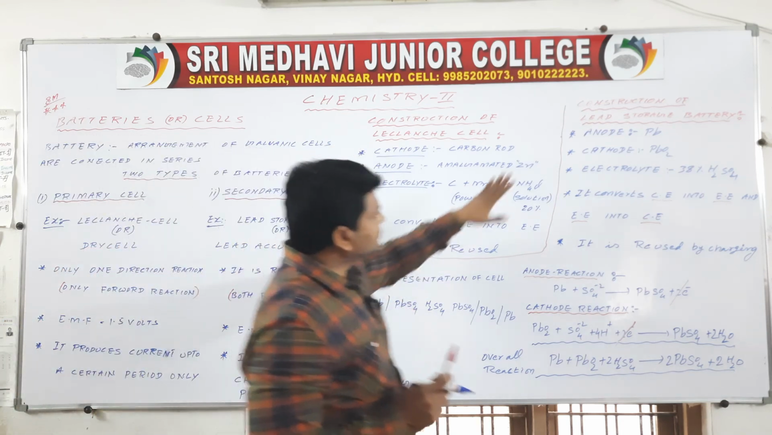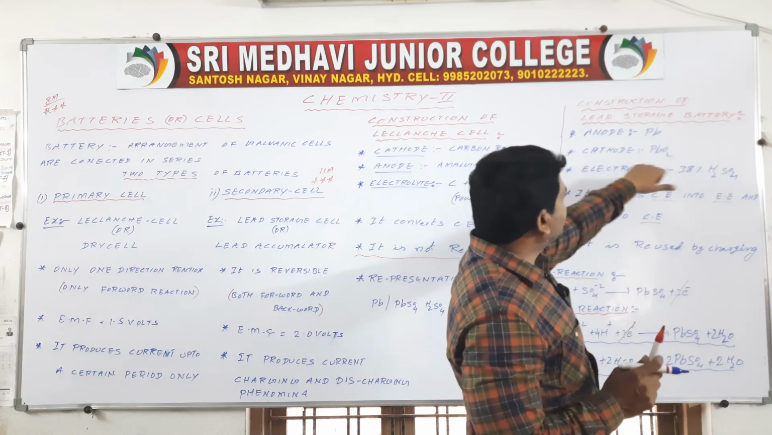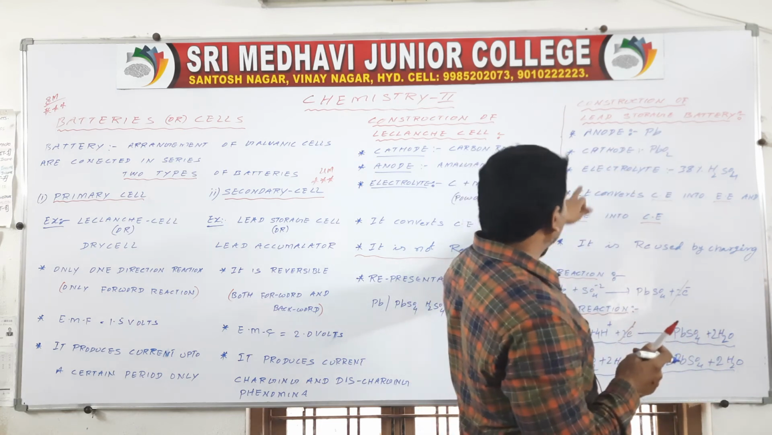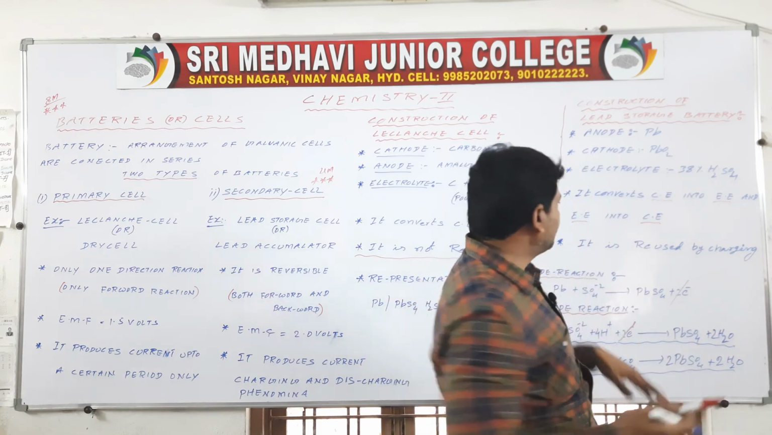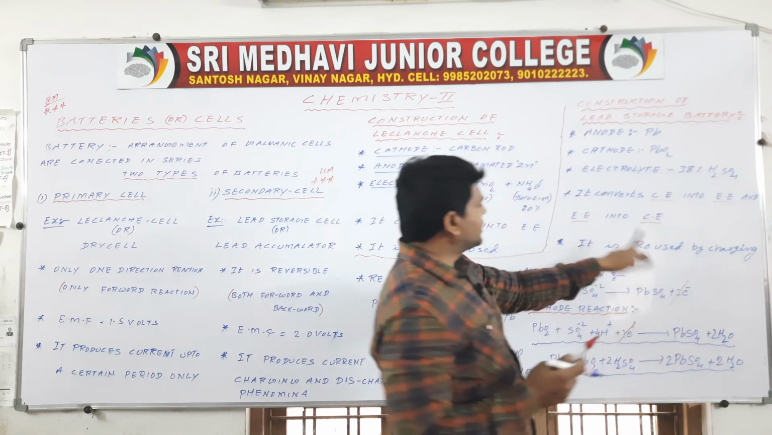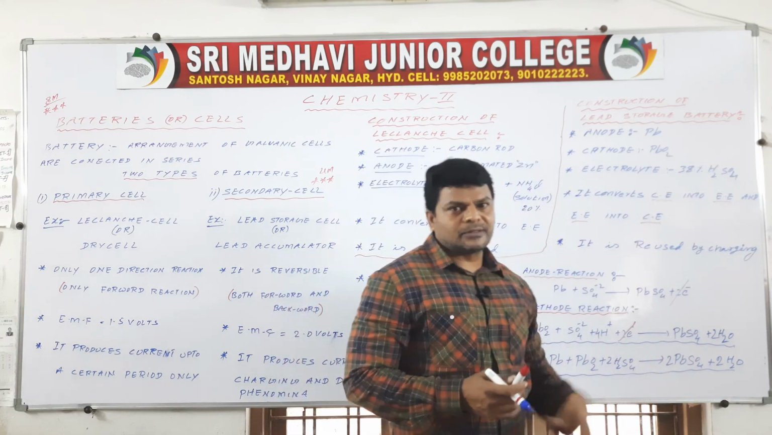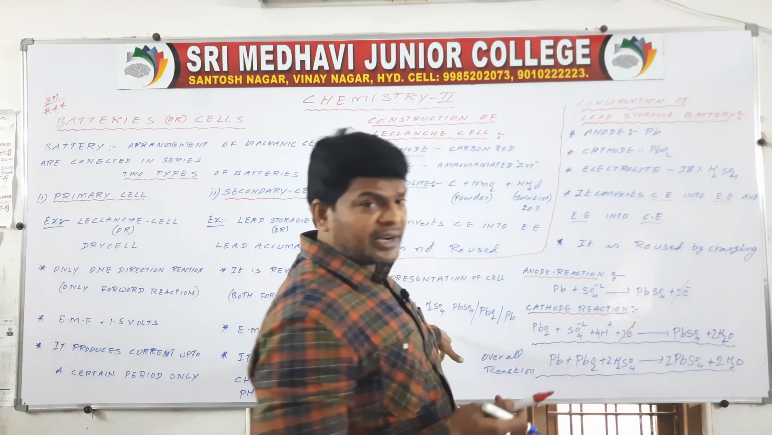And then the lead storage battery. Here the anode is Pb and the cathode is PbO2. The electrolyte is 38% H2SO4, the remaining is water. It converts chemical energy into electrical energy and electrical energy into chemical energy. It is reused by charging. So it works by the charging and discharging phenomenon, as I already told you.